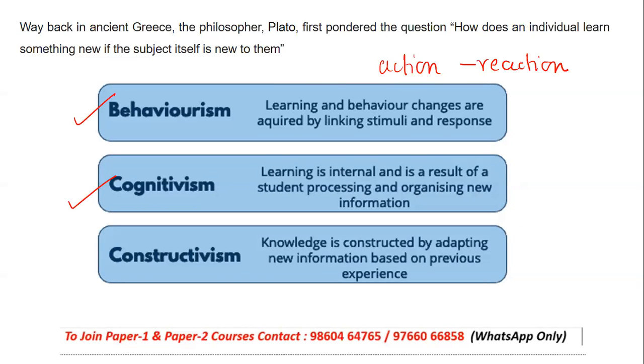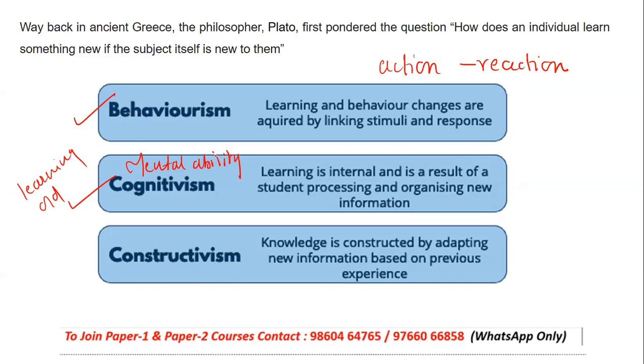It's learning, where there is a result of students processing and organizing the information. Either they may be organizing the information, meaning they are learning something completely new, or they are taking inferences from something which they already knew. So cognitivism, basically, it talks about what? It talks about their mental ability.